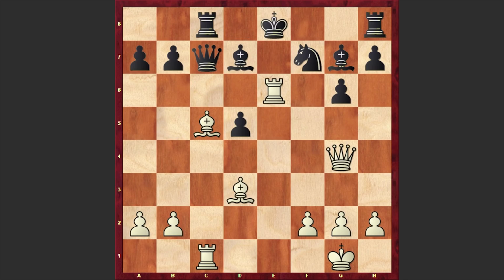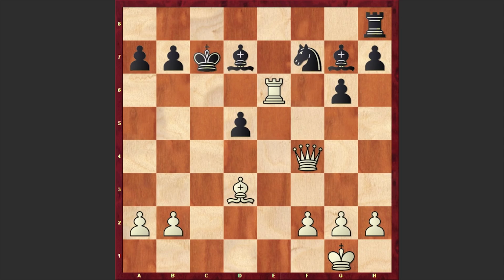In our game, after rook takes e6 check, we have king d8 and bishop e7 check. King e8. This time we have bishop d6 discover check, king d8, and after winning black queen and then exchanging the rooks on c7 and queen f4 check, finally we have a resignation. If king c8, then rook e7. Yes, black's position is totally lost. That's why, as I've already mentioned, after queen f4 check, black resigned.